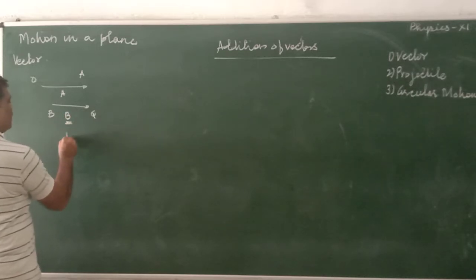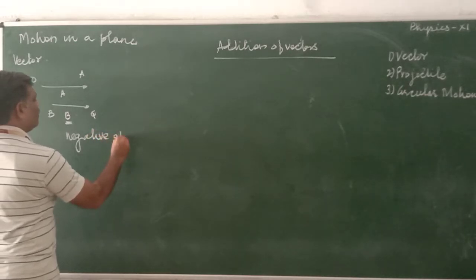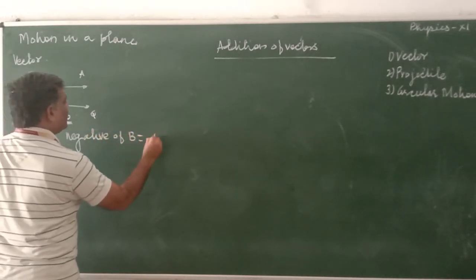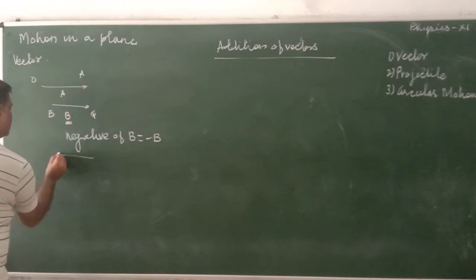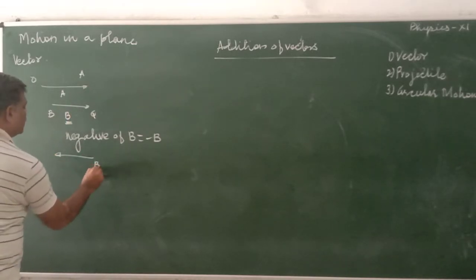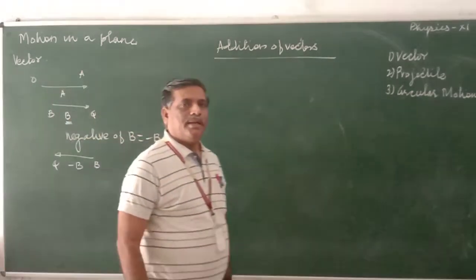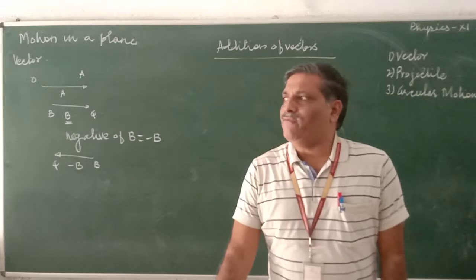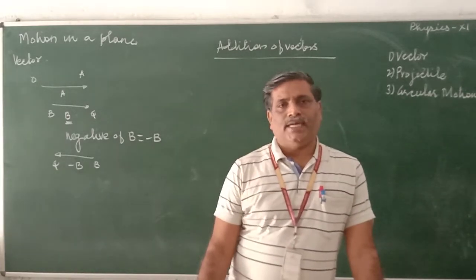Negative of B is equal to minus B, meaning the same vector but in opposite direction. Negative vector means a vector of equal magnitude but in opposite direction.